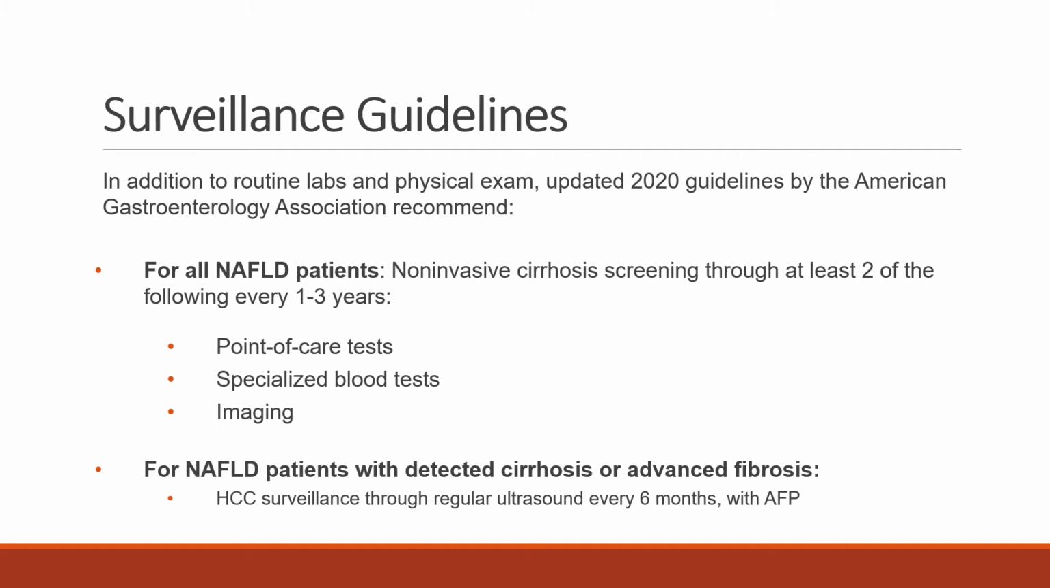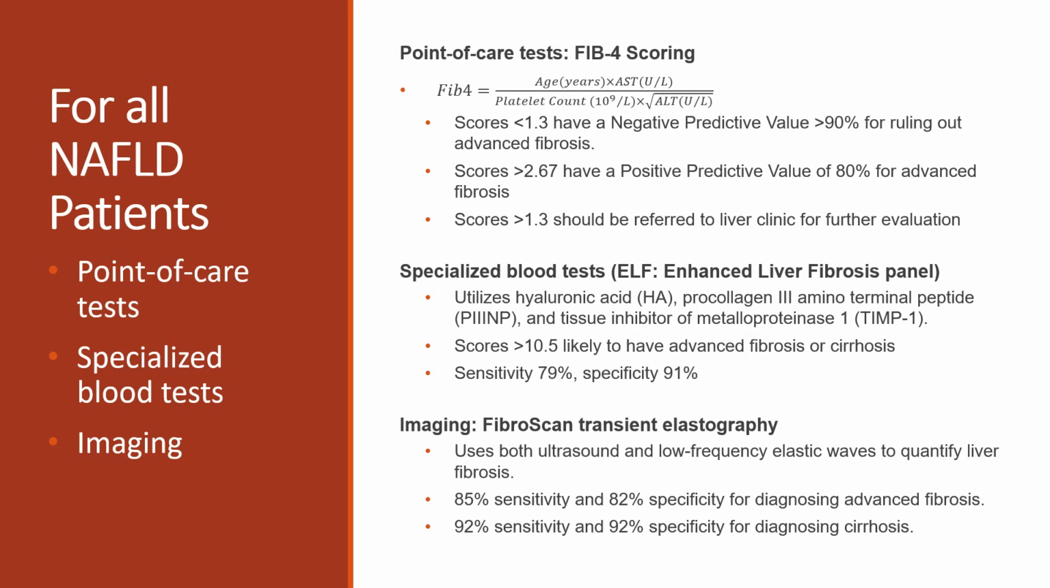In addition to routine labs and physical exam, updated 2020 guidelines by the American Gastroenterological Association recommend that all NAFLD patients receive non-invasive cirrhosis screening through at least 2 of the following: point-of-care tests, specialized blood tests, and imaging. For NAFLD patients with detected cirrhosis or advanced fibrosis, the AGA recommends HCC surveillance through regular ultrasound every 6 months, usually with alpha-fetoprotein. The FIB-4 score is a point-of-care test that uses patient age, platelet count, AST, and ALT to calculate the risk of advanced fibrosis and cirrhosis.